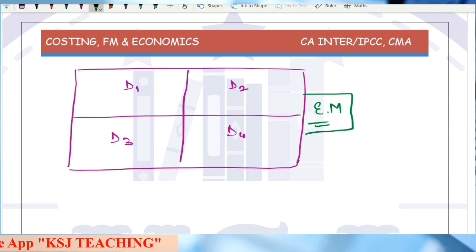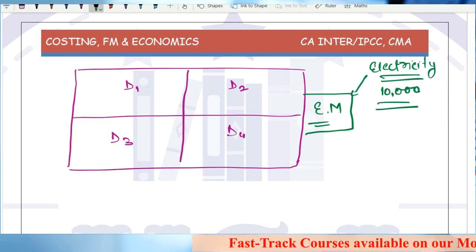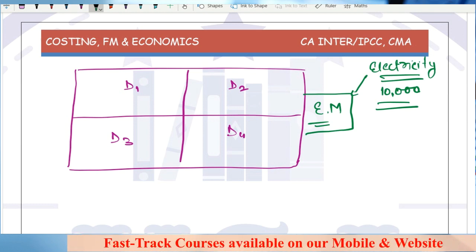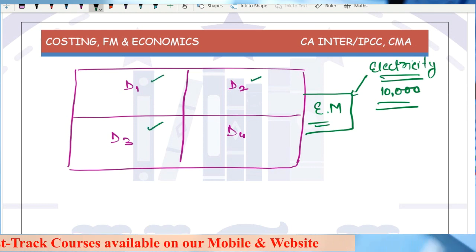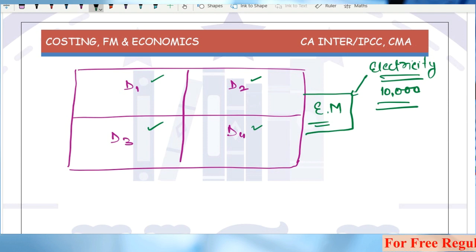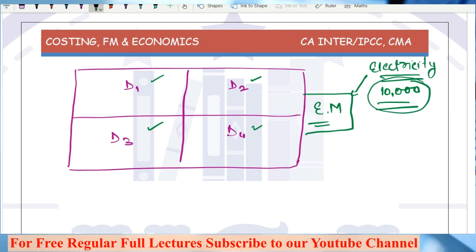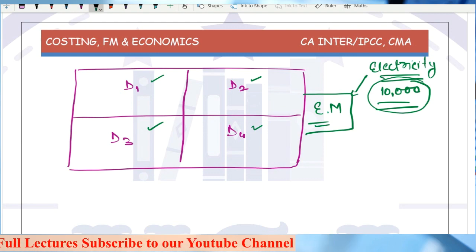Now, when the electricity bill comes, say it is 10,000 rupees, can you identify how much electricity has been consumed by D1, D2, D3 or D4? No, sir, it will not be possible because this meter is running commonly for all 4 departments. So it is not identifiable how much of this 10,000 is attributable to each department. These are known as absorbed overheads.